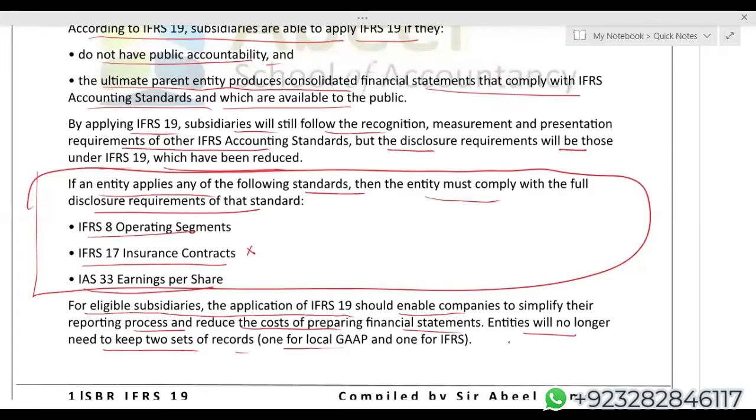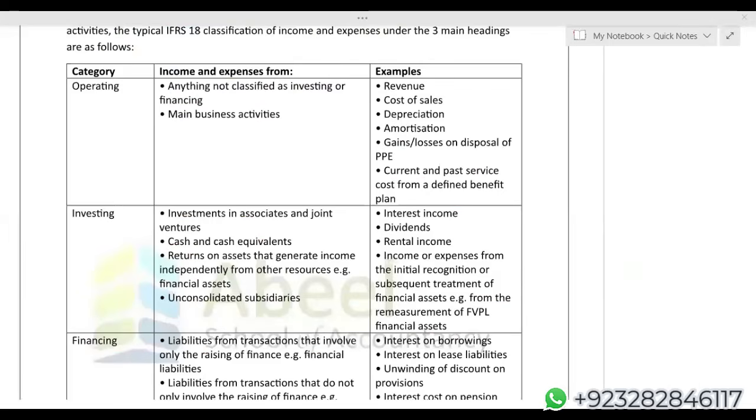And if you recall, we have discussed a detailed list of transactions where the impact will go to the P&L and under which category you have to show it. So just a minute, if I show you that document, I hope students you can see that. Can you see this category, operating income and expenses? Anything not classified as investing or financing, or one more thing, main business activities.